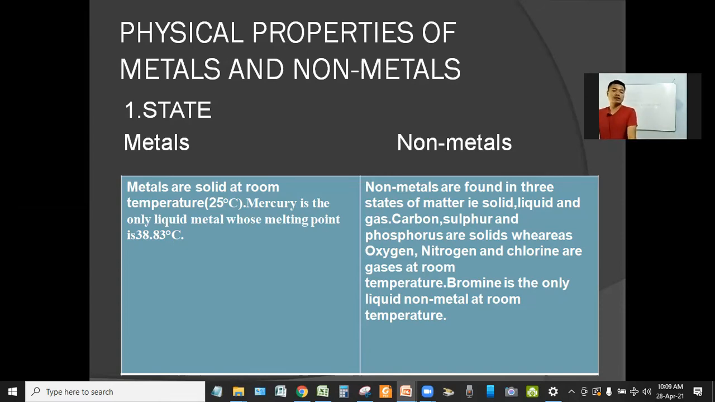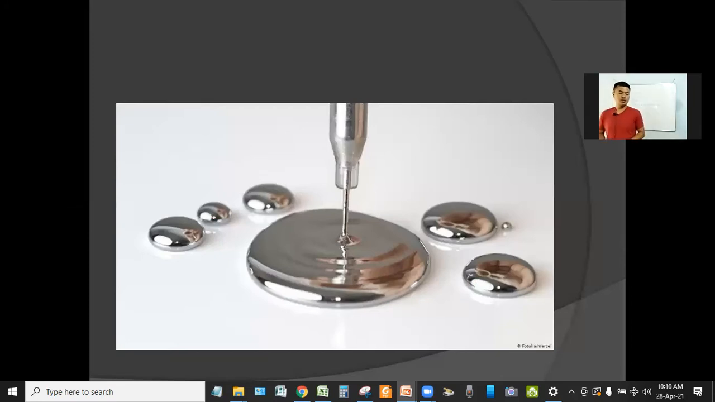And the non-metals are found in three states, that is solid, liquid, and gas. Non-metals like carbon, sulfur, and phosphorus are solid. But non-metals like oxygen, nitrogen, and chlorine are in gaseous state. Among non-metals, bromine is a non-metal that exists in liquid state at room temperature. Right. Now let's see this picture. This is mercury. It is a metal. It is liquid at room temperature.